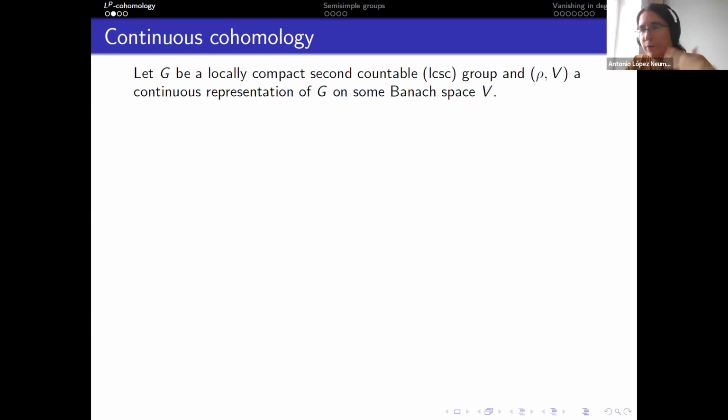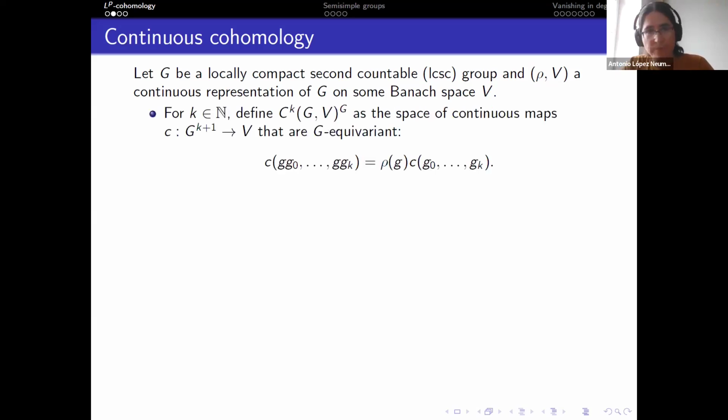In order to define a cohomology theory, you always need two things. You need cochains, you need differentials. Your cochains here, for continuous cohomology, are just a space of continuous maps from G^{k+1} to V that are G-equivariant in the following sense. You want to identify the action by left translation of G on G^{k+1} with the representation on your target space. Right, so these are your cochains.